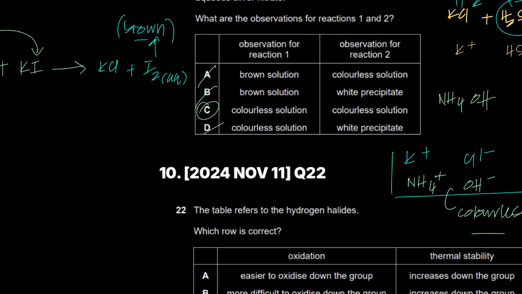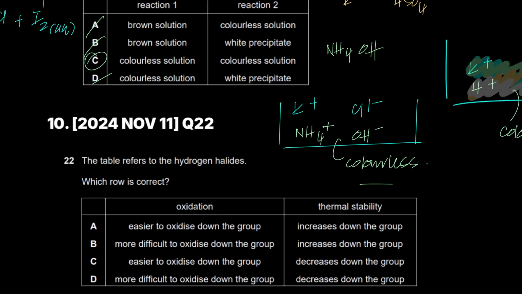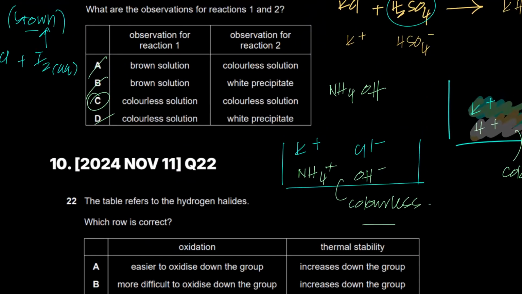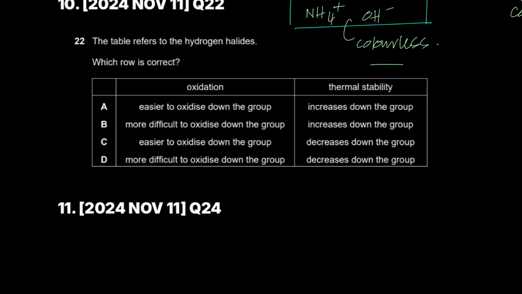That's it. C is the correct answer. No white precipitate, nothing. There's no precipitate forming. There's no transition metal ion. Kidhar se colors bane? Where should the precipitates form? They're all soluble. Done. Next.